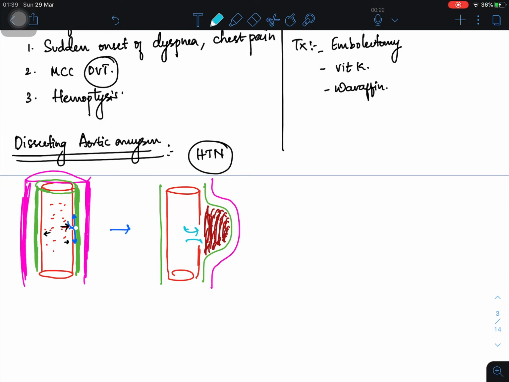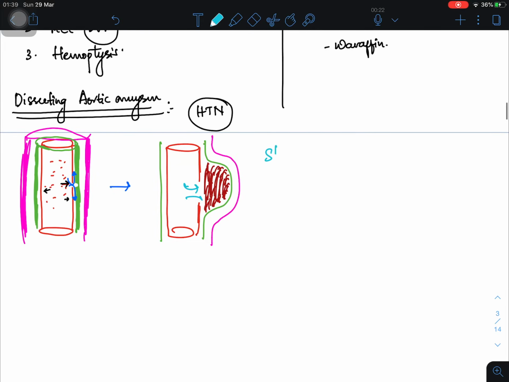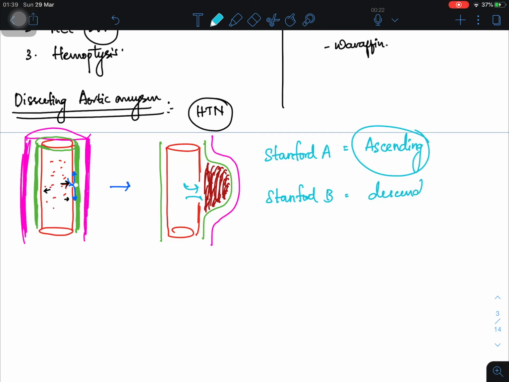Basically there are two types of dissecting aneurysm: Stanford A and Stanford B. Stanford A is if the dissecting aneurysm happens only in the ascending aorta. If it happens in the descending aorta, it is Stanford B.